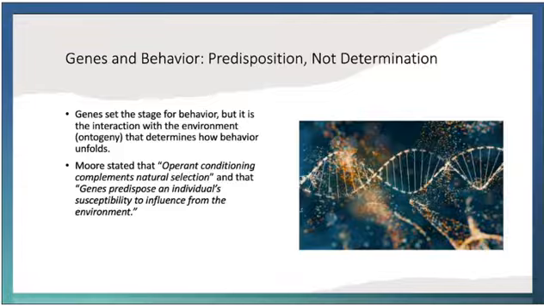Moore stated that, quote, operant conditioning complements natural selection, and that genes predispose an individual's susceptibility to influence from the environment. And these two concepts are not mutually exclusive for species survival. However, we usually get into the discussion as to which is which. Well, we don't always know. And Skinner reminded us, just because we cannot see the specific contingencies that shaped one's repertoire does not mean we automatically file it under natural selection.